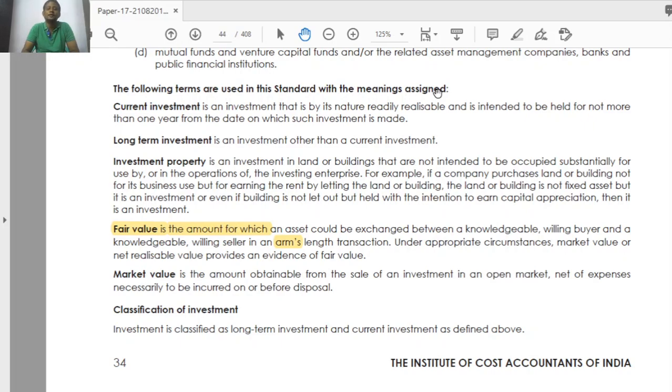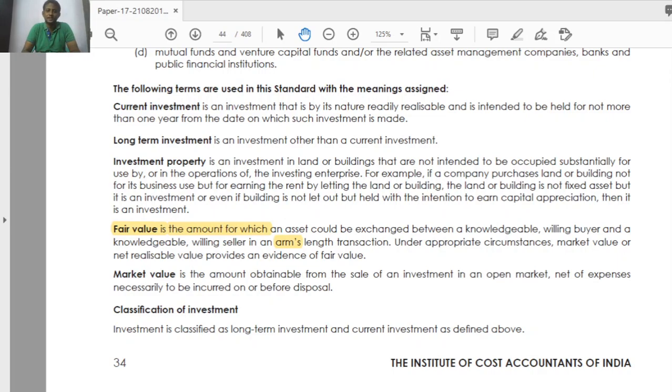Or even if the building is not used directly for the business and is only for rental purpose, and also I am keeping that building only for making some capital appreciation, meaning I bought the land and building for 10 lakh rupees, but I am expecting to sell when it reaches 50 lakh rupees.